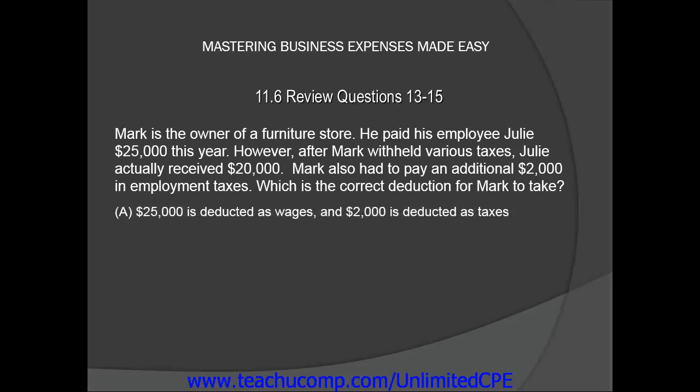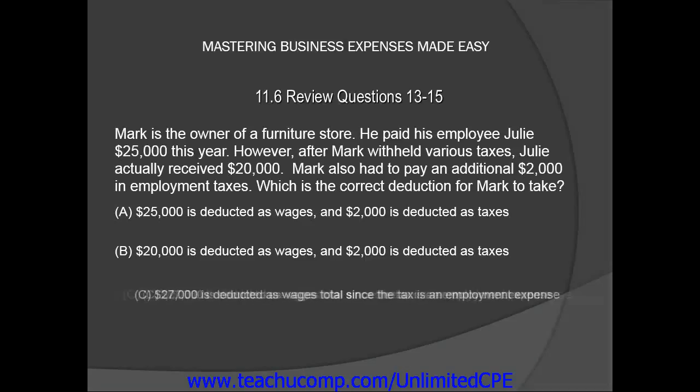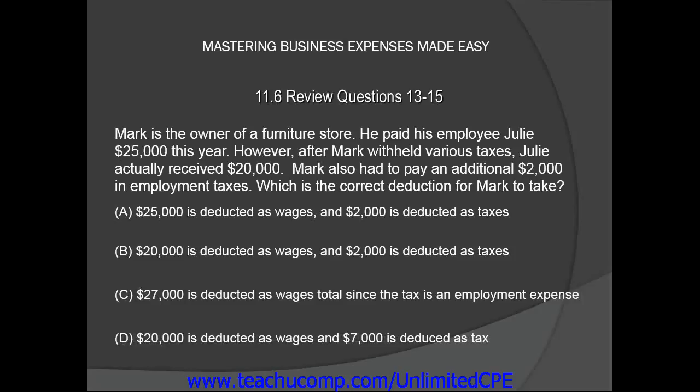A. $25,000 is deducted as wages and $2,000 is deducted as taxes. B. $20,000 is deducted as wages and $2,000 is deducted as taxes. C. $27,000 is deducted as wages since the tax is an employment expense. Or D. $20,000 is deducted as wages and $7,000 is deducted as tax.